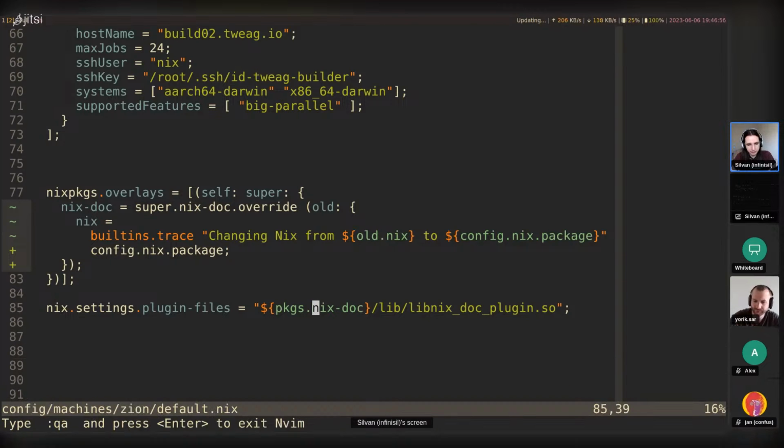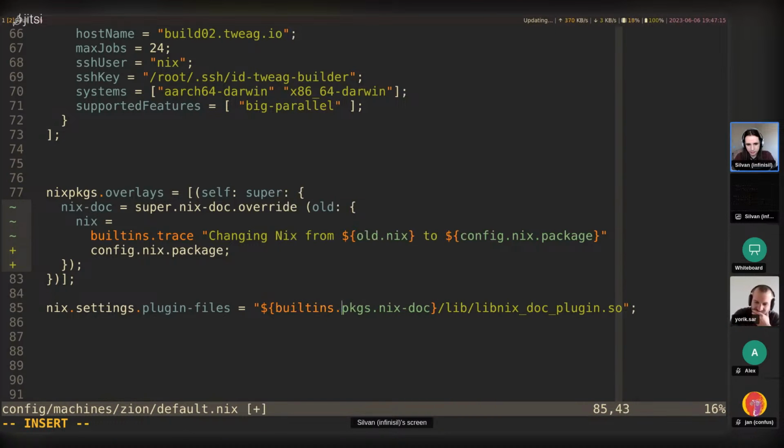What else could be the problem? So it complained that the plugin files weren't correct, or it couldn't load the correct symbols. Maybe check which nix is in the plugin files. Right, so let's try packages and nix-doc. I don't actually think we can directly access the nix in there.